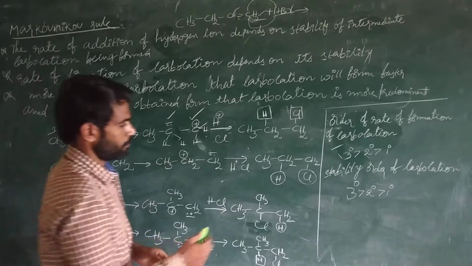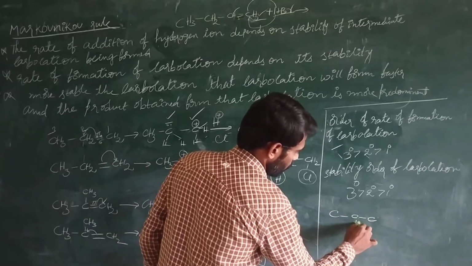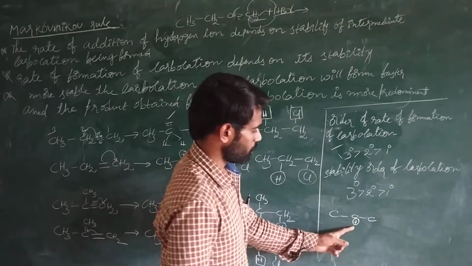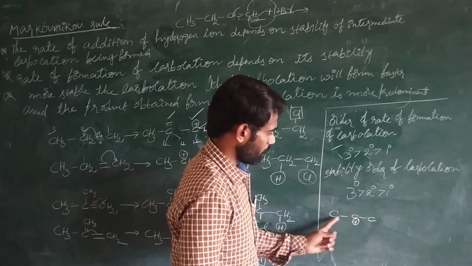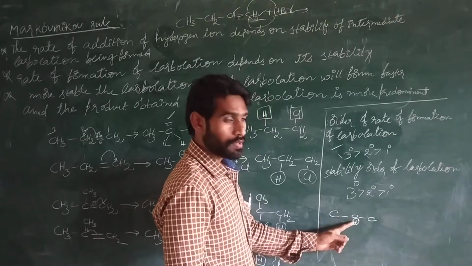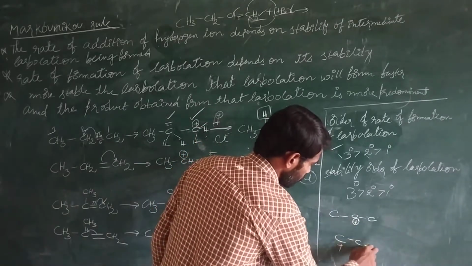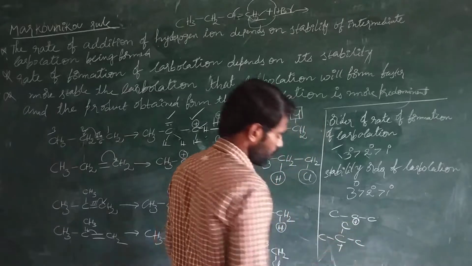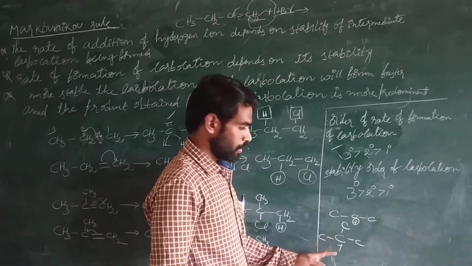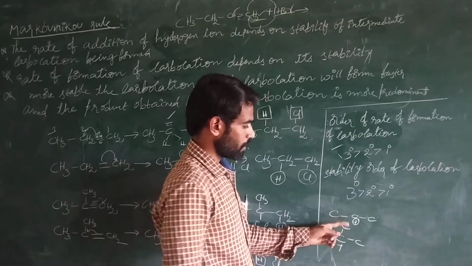In this case, see, this is the carbon atom. This carbon has positive charge, and this positive charged carbon is attached to two remaining carbons. This is a secondary carbocation. If the carbocation is attached to three other carbons, it is a tertiary carbocation. This is the tertiary carbocation. This one is a secondary carbocation.